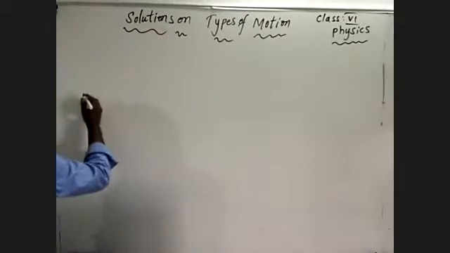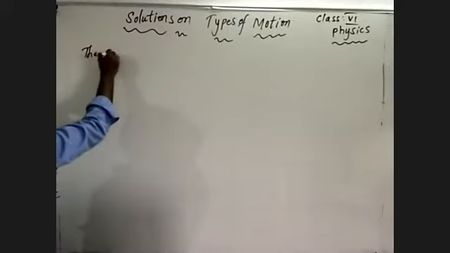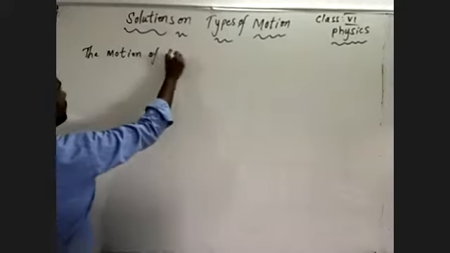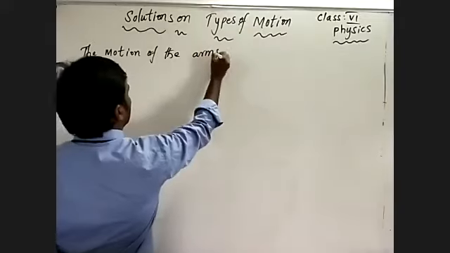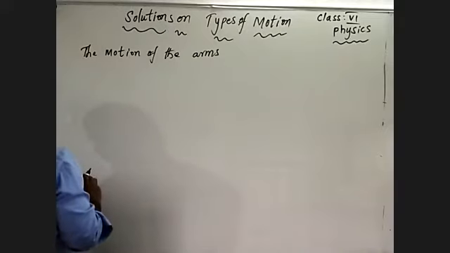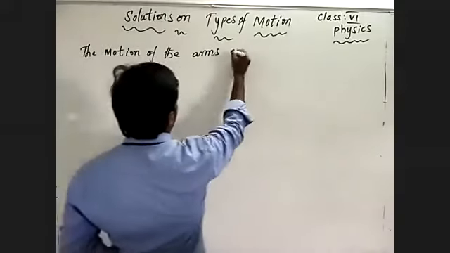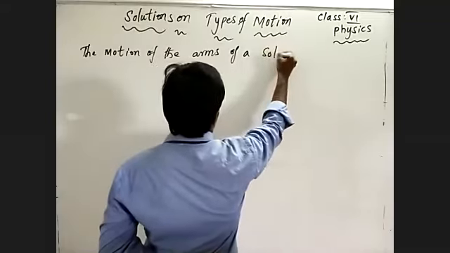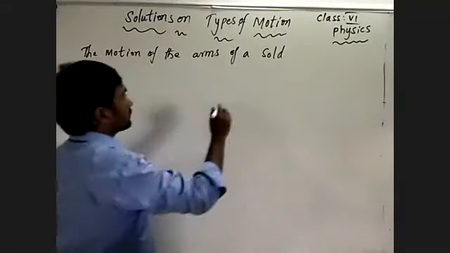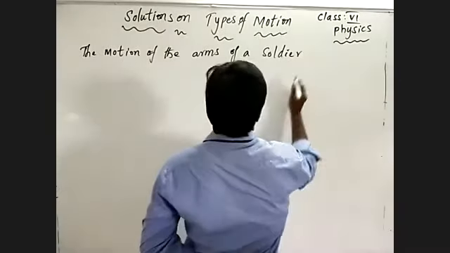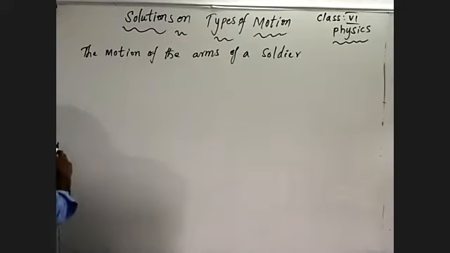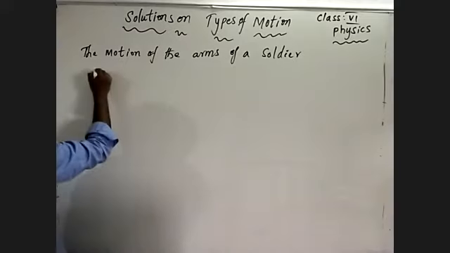The motion of the arms of a shoulder marching along the road is.